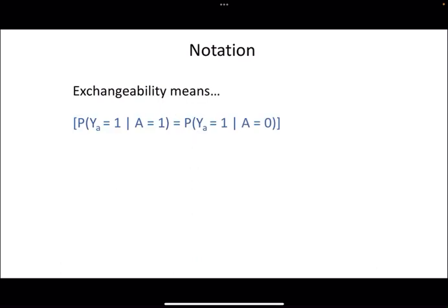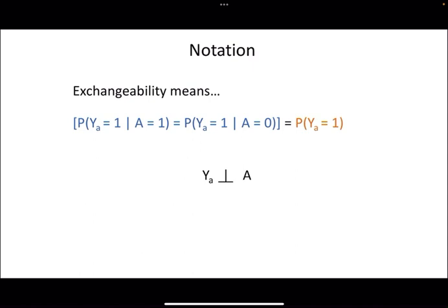So exchangeability means that this probability of the outcome, given that the person is treated or untreated, is the same, basically, because we have probability just on the left side of this equal sign. We have Y subscript a equals 1 given a equals 1, and that whole thing is equal to when a equals 0, so we can just get rid of the a equals, because the situation is the same regardless of whether the person actually was treated or actually was untreated. And once we get rid of the a equals 1 and the a equals 0, both of these things are just equal to the marginal probability of the outcome.